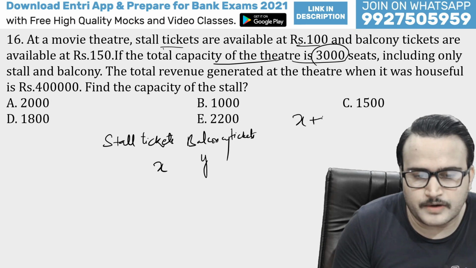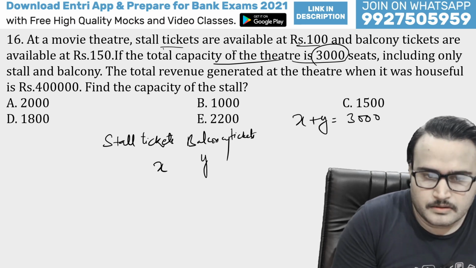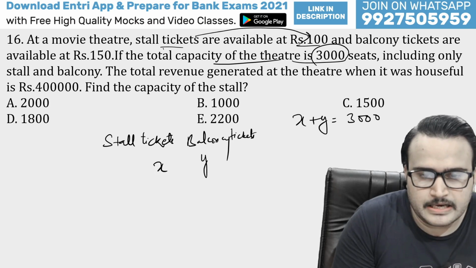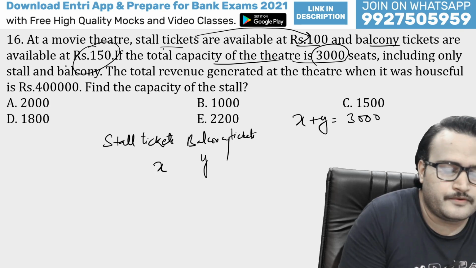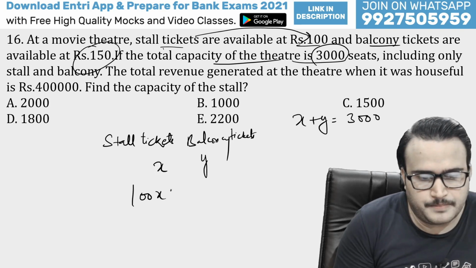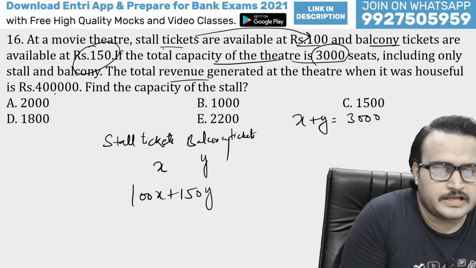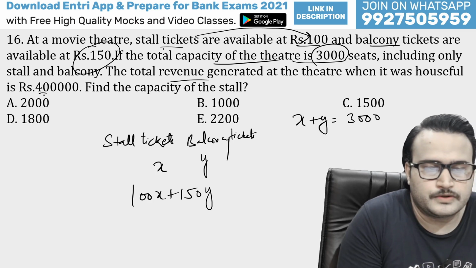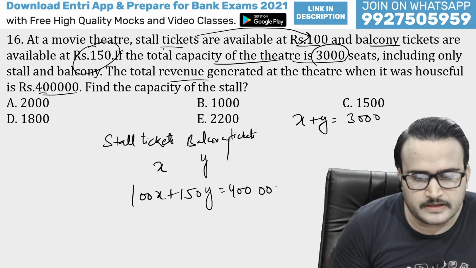So X plus Y is equal to 3,000. The stall tickets are available at rupees 100, whereas balcony tickets are available at 150. So guys, 100x plus 150y will be what? Total revenue, obviously, if the house is full, so 4 lakh is the revenue, that means 400,000 is the revenue, guys.